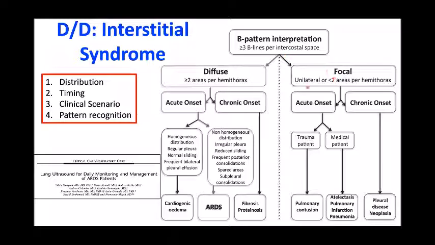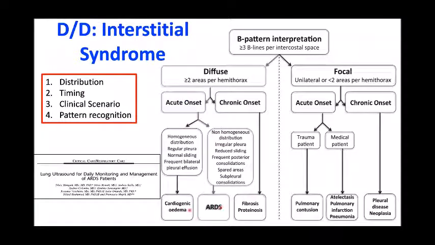Focal means unilateral or fewer than 2 areas per hemithorax. If there is chronic onset, that means some neoplastic or pleural disease. In the acute onset, in a trauma setting, it is pulmonary contusion, and in a medical setting, it is atelectasis or pneumonia or infarct. However, in case of diffuse, that is more than 2 areas per hemithorax, in a chronic setting it is fibrosis, and in acute settings it may be cardiogenic edema or ARDS.